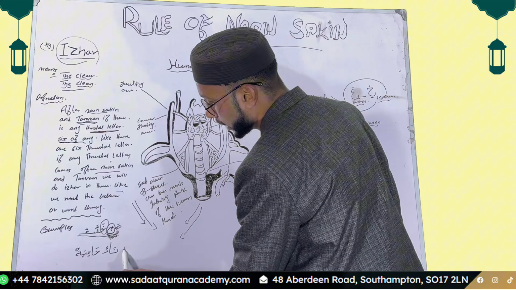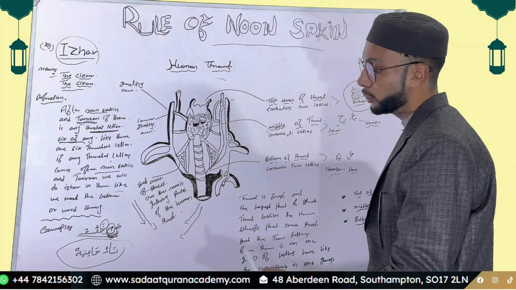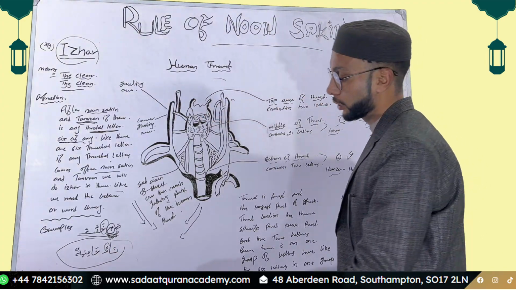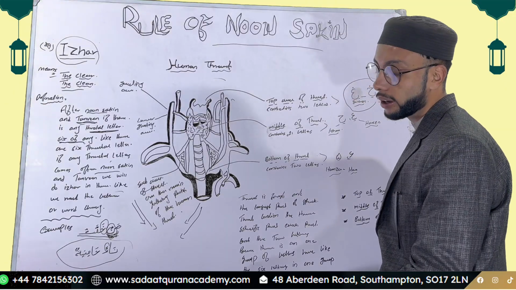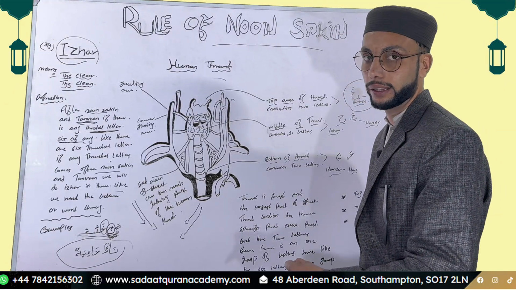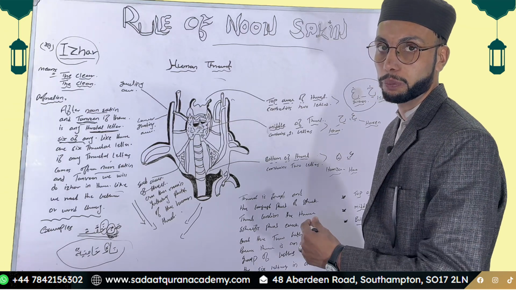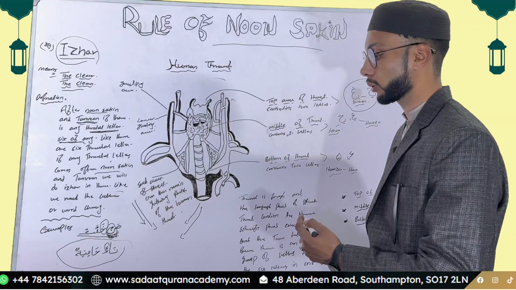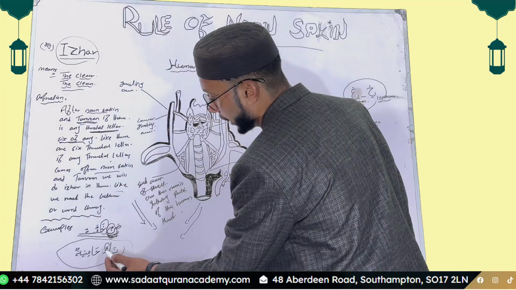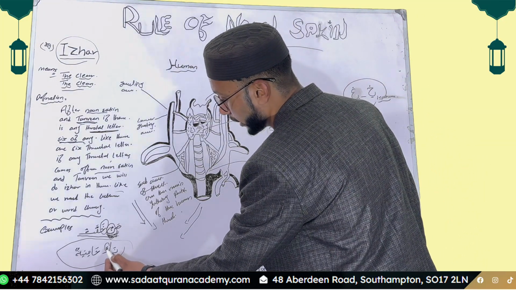Another example is narun hamiyah. You know, there are two dhammas on the ra, which means ra comes with tanween. Tanween means fathatain, kasratain, dhammatain: double fatha, double kasra, and double dhamma. Inshallah, in the next topic, we will also learn about tanween and noon saakin. Here we just mention the example: narun. Ra comes with two dhammas, which means ra comes with tanween.